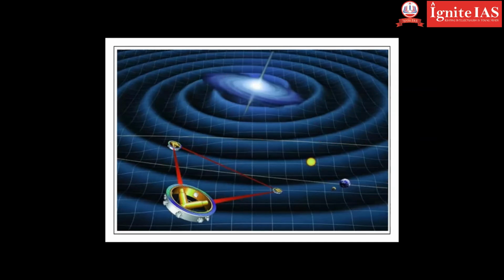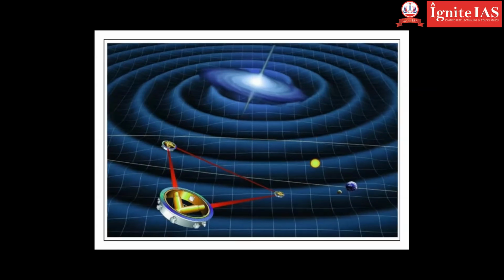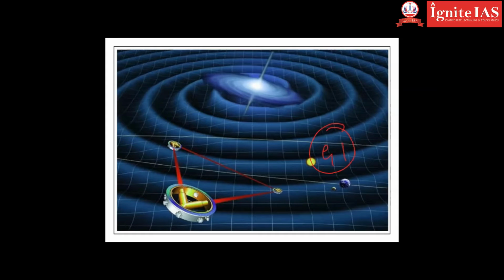Those ripples are called gravitational waves. The waves will travel to the extreme ends of the universe. For example, when two black holes collide, gravitational waves are released. Who gave this theory? This theory was given by Einstein in his theory of relativity. This will also explain why earth has gravitational force.